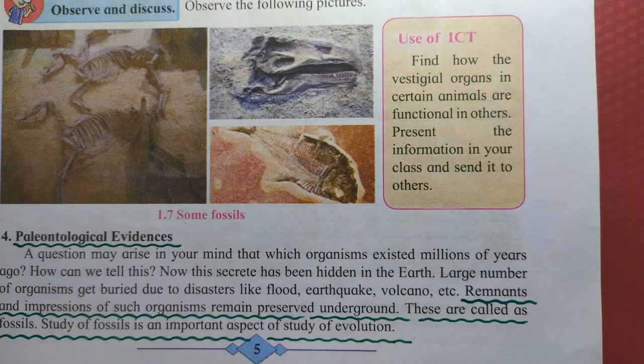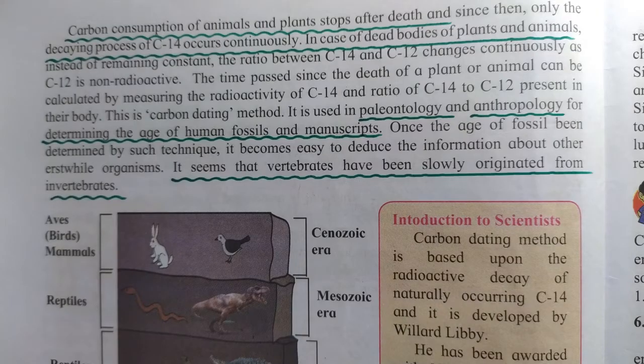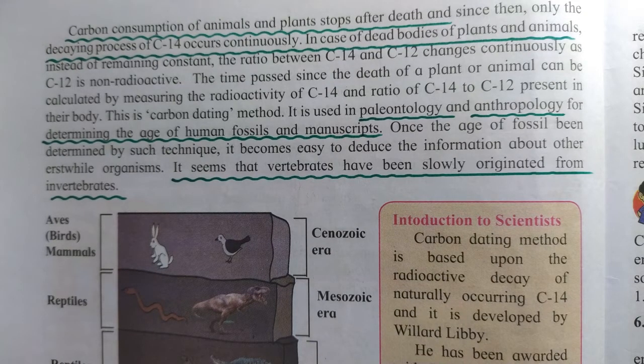Fossils in Marathi we call jivashma. They are the dead remains of organisms from the Stone Age. Such fossils are important aspects in the study of evolution. For paleontological evidences, the carbon dating method is used. Carbon consumption of animals and plants stops after death, and since then only a decaying process of carbon-14 occurs continuously.